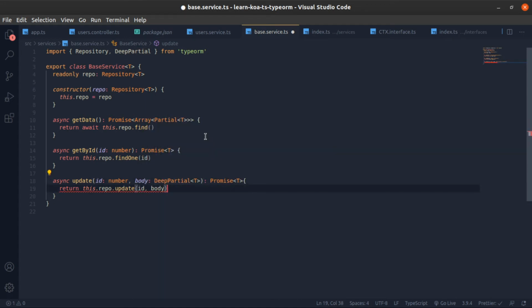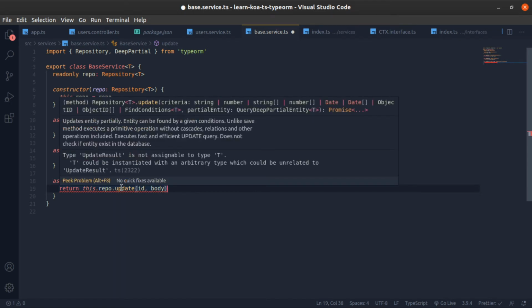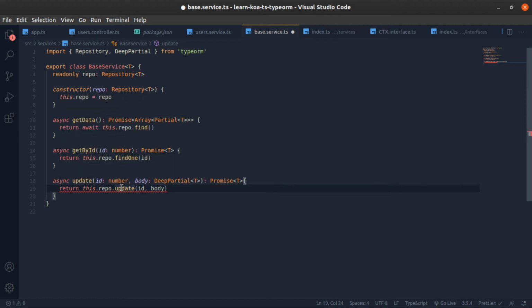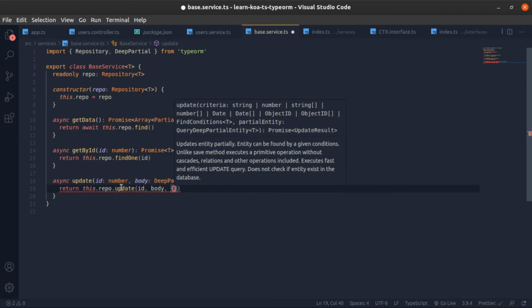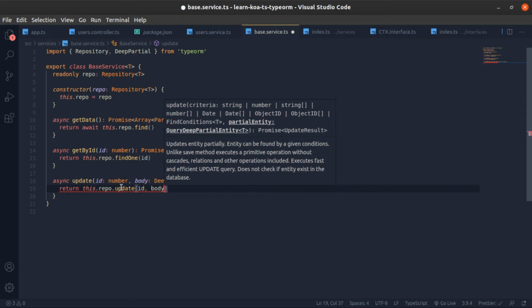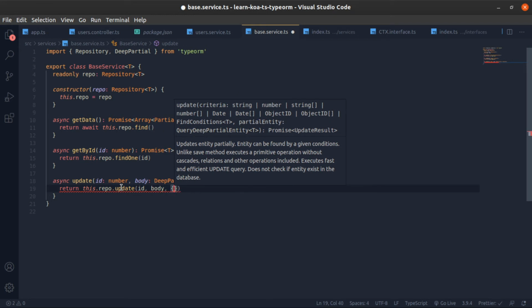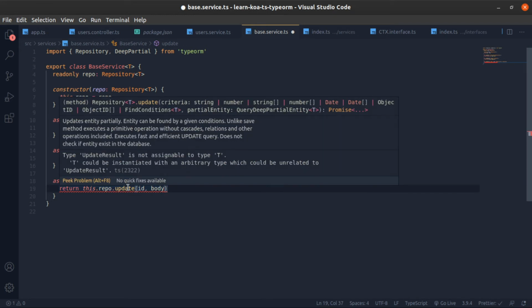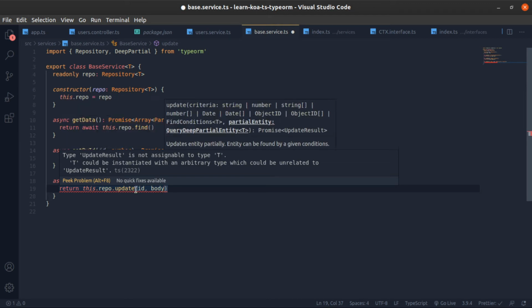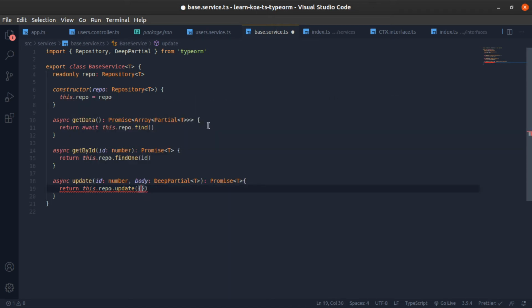This won't work because this returns the result of the update, which is an object that contains how many records got updated. Because I think you can pass options here, or not here. I'm not sure, but you can pass options. I'm not sure where yet, like find condition, where.